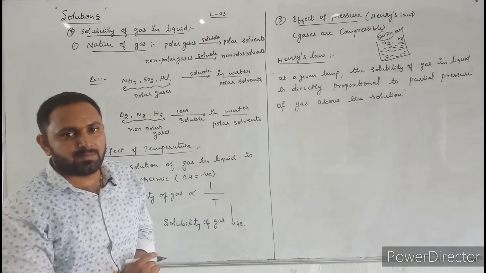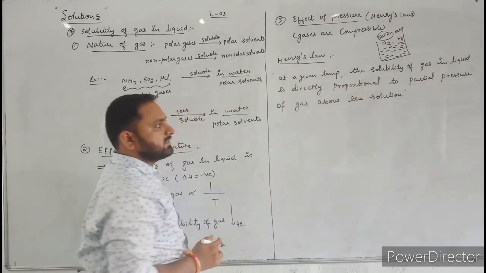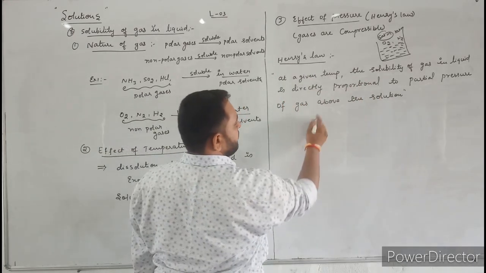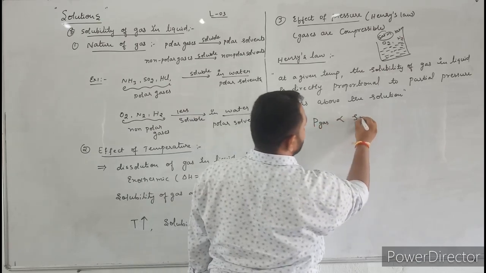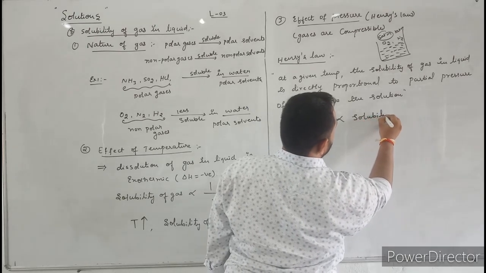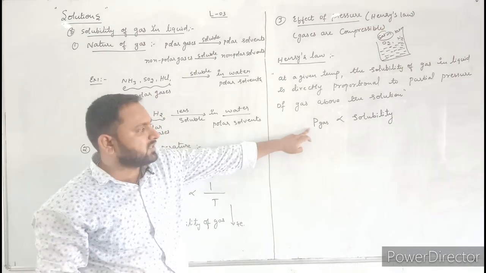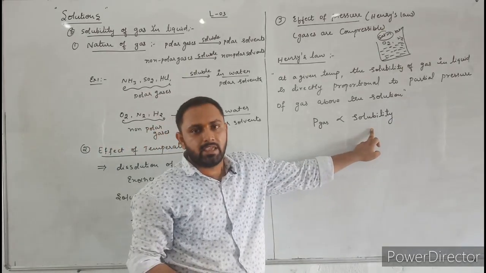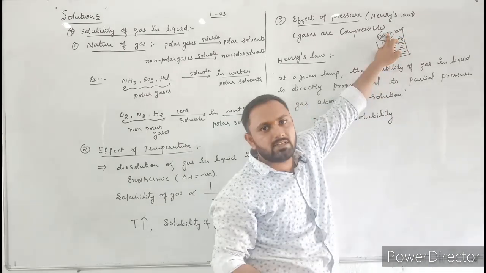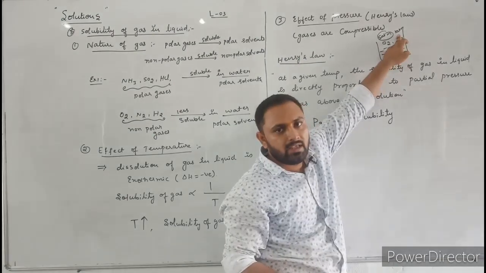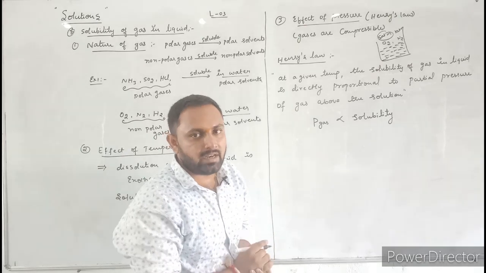Now let us write the mathematical expression for Henry's law. According to Henry's law, the solubility of a gas in a liquid is directly proportional to the partial pressure of the gas. As partial pressure increases, solubility increases. Here the partial pressure of oxygen is greater than the partial pressure of nitrogen. That's why the solubility of oxygen is more as compared to the solubility of nitrogen.